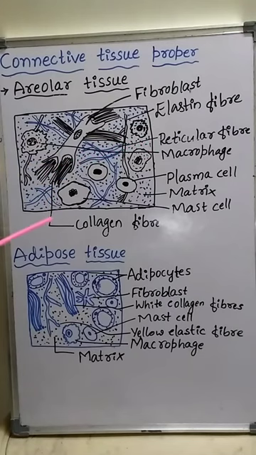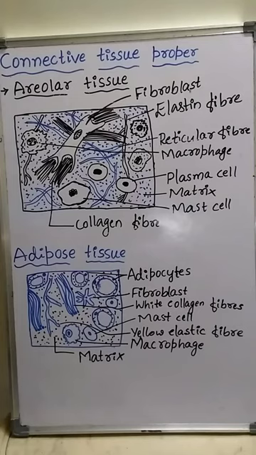These are the three types of fibers present in the areolar connective tissue. Whereas the different types of cells present in the areolar connective tissue include fibroblasts, macrophages, plasma cells and mast cells. These are the different types of cells present in the matrix of areolar connective tissue.